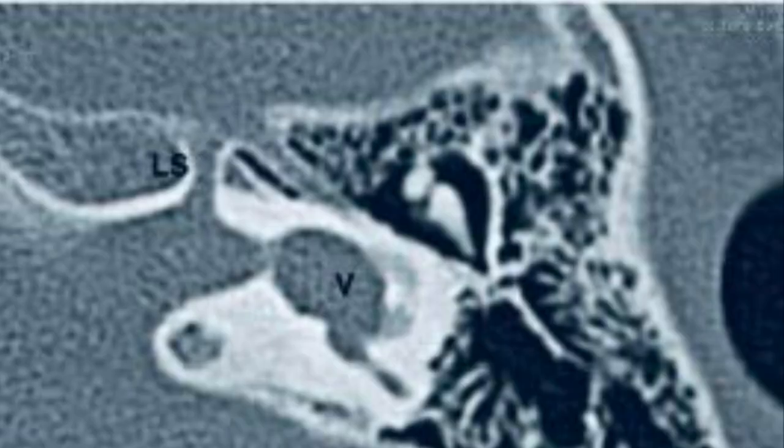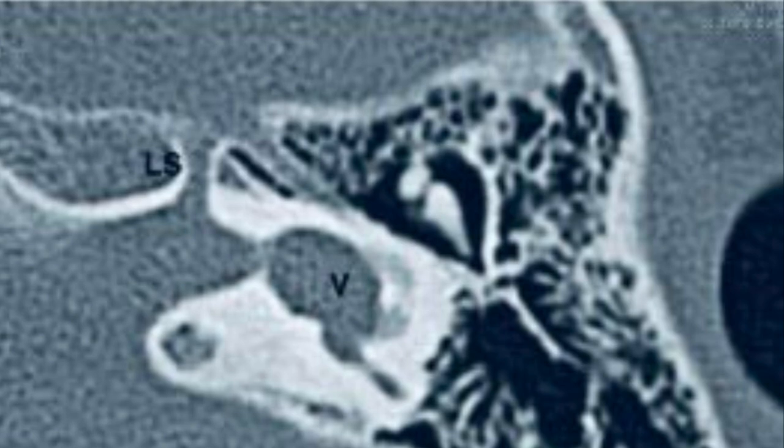Third is cochlear aplasia that develops because of fourth week arrest. Features are: first, there is complete absence of the cochlea. Second, the labyrinthine segment of the facial nerve is displaced entirely. Third, the vestibule and semicircular canals occupy their normal anatomical location in the posterolateral part of the fundus of the internal auditory canal. And the cochlear nerve is also absent.